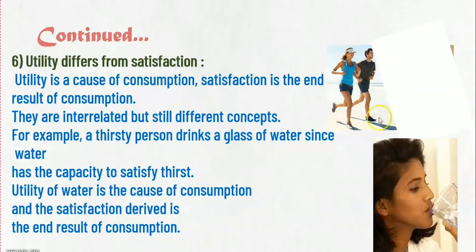After completing their exercise, this water has utility, but its utility is going to be increased more. They can say, yes, we are thirsty, and after drinking water, their satisfaction is going to be fulfilled. Here, utility is different from satisfaction.